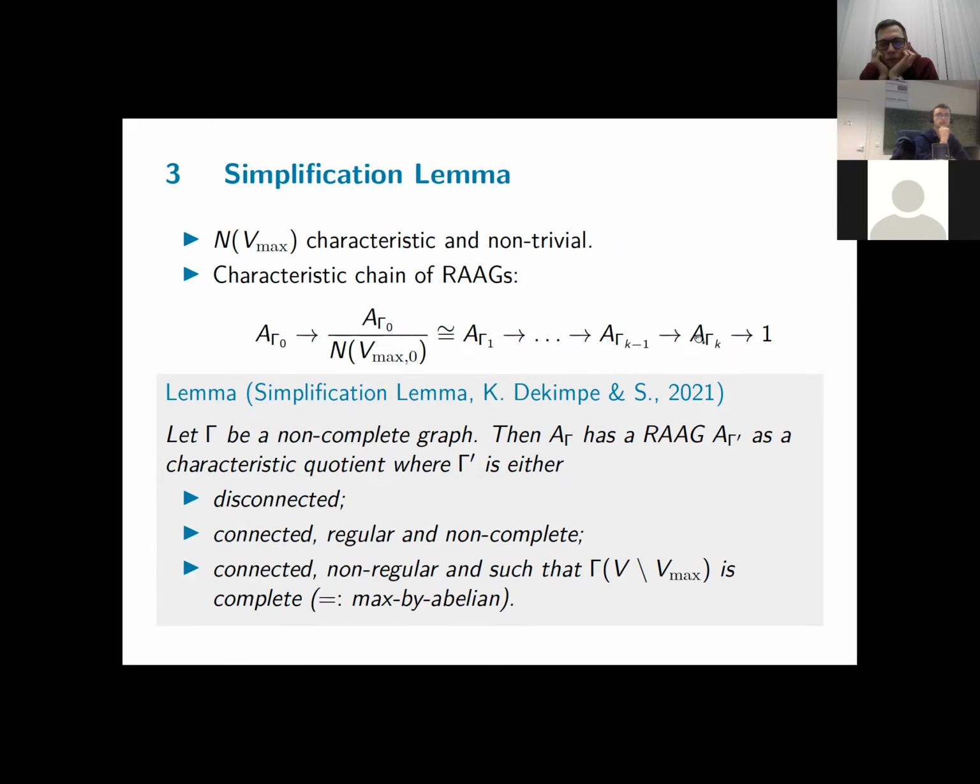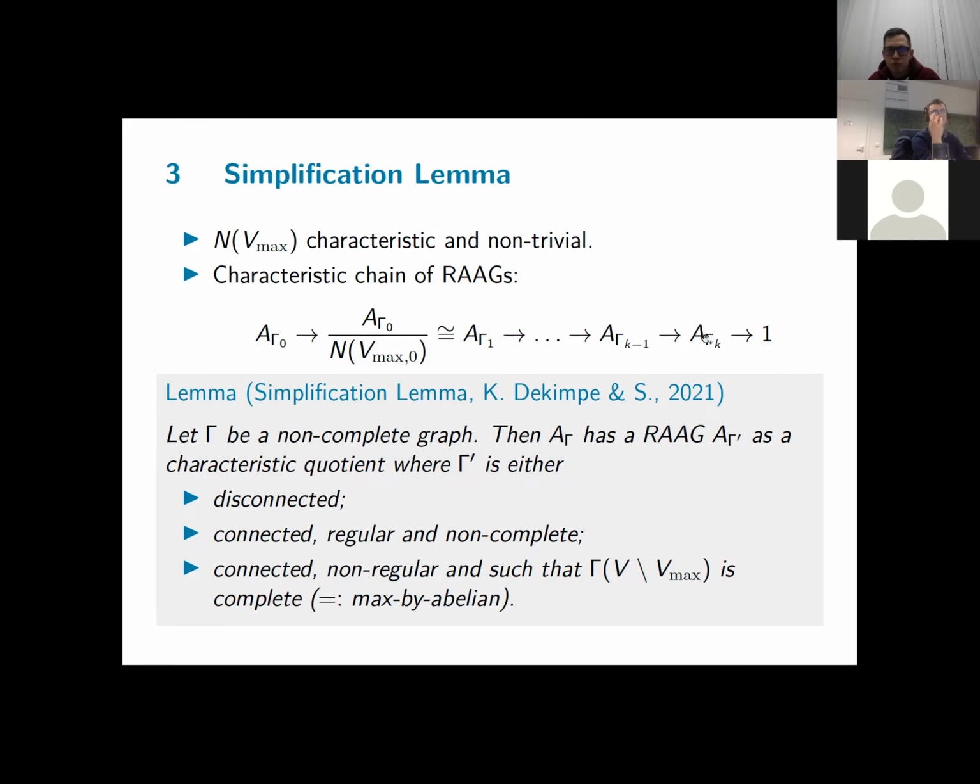Now, here at the very end, from A_Γk to 1, we've deleted all vertices of maximal degree, but we also deleted every vertex. So in other words, Γk has to be regular. Every vertex has to have the same degree. Now, Γk is either regular and connected, or it's regular and disconnected. So in the disconnected case, we have some additional structure we could exploit, namely disconnectedness. But if it's regular and connected, there is this one specific annoying case where it's complete. So that A_Γk is a free abelian group, and these don't have the R-infinity property.